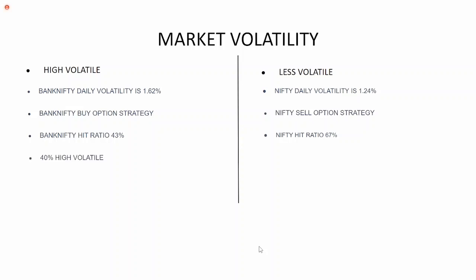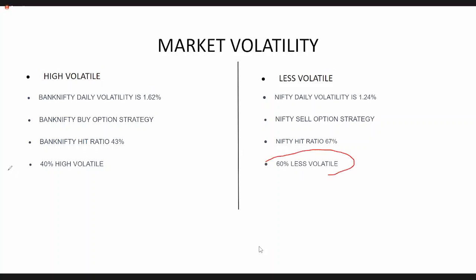Okay. So do you guys know that 60 to 70% of the time market remains less volatile and 30 to 40% of the time market remains high volatile. So this is telling us that a selling option strategy is always better than a buying option strategy because 60 to 70% of the time market is less volatile.